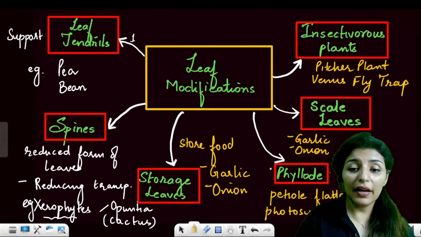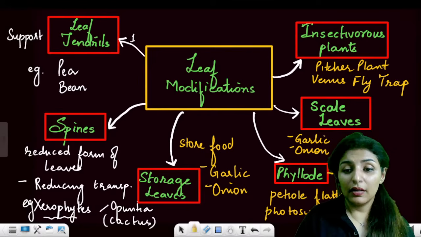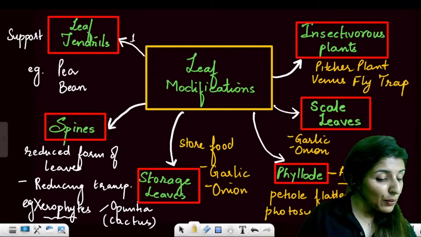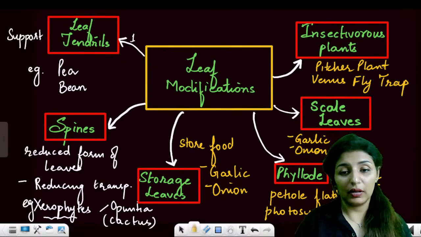Now the example of phyllode is acacia. The example of phyllode is acacia. Please let me know that all these points are super clear to everyone. Yes, please.